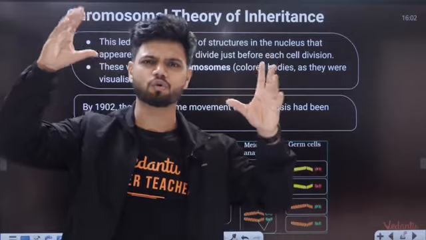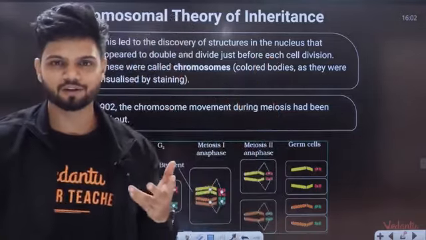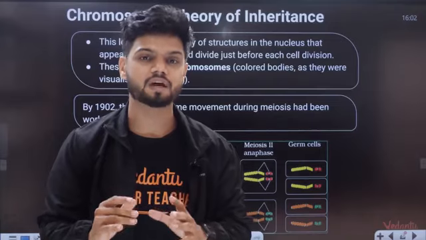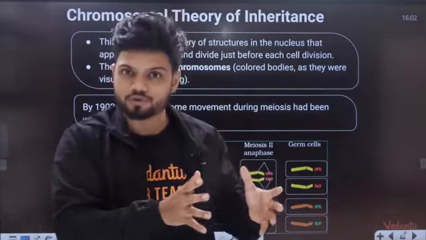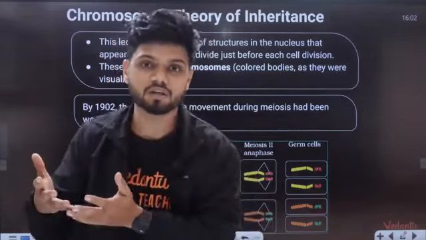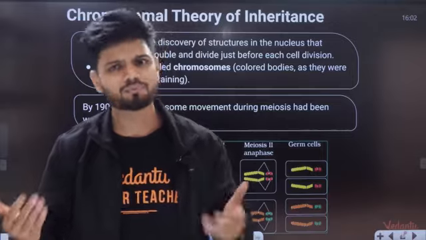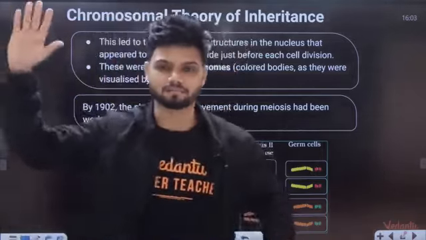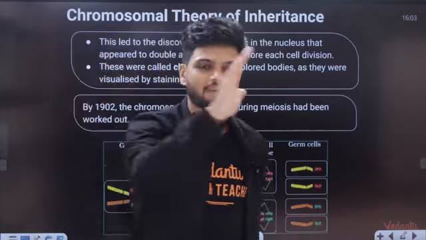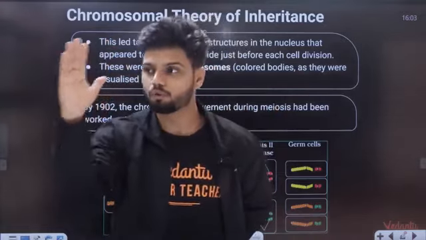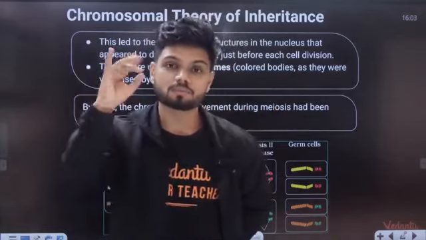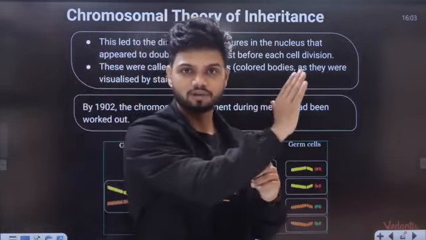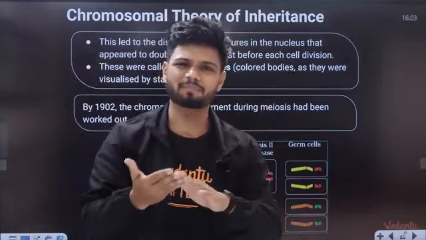It sounds very complex, chromosomal theory of inheritance, right? But it's very, very simple. Chromosomal theory of inheritance tells you that the behavior of chromosomes and the behavior of genes are the same. It's the same. Why, let me tell you, think about it. Now students, if this is my hand, and I am moving my hand from here to here, do my fingers also move along with it? Of course, fingers also came here. Obviously, fingers are present on the hand.